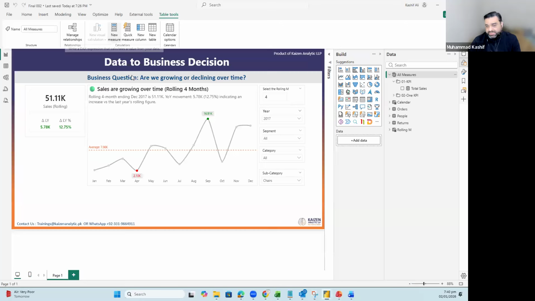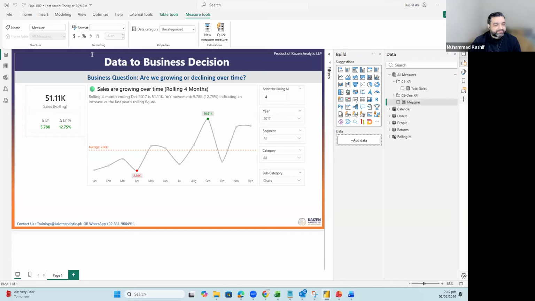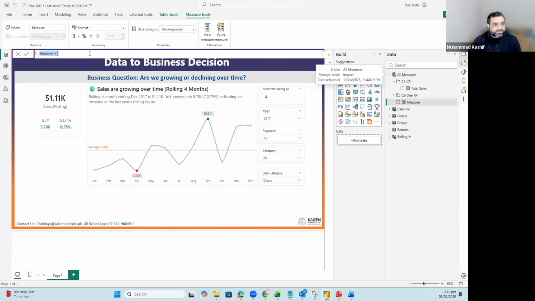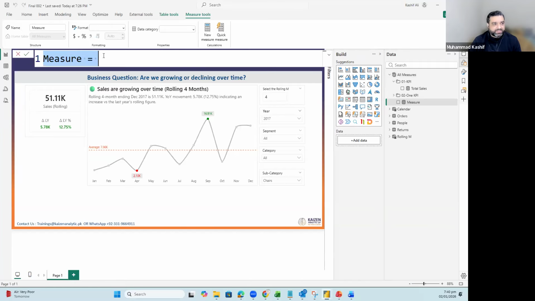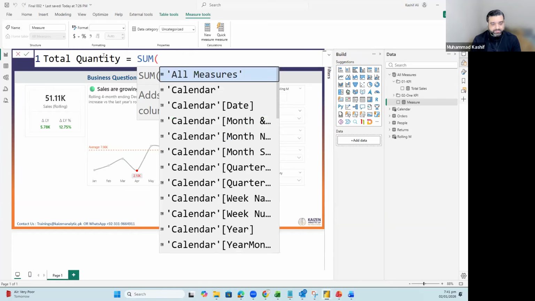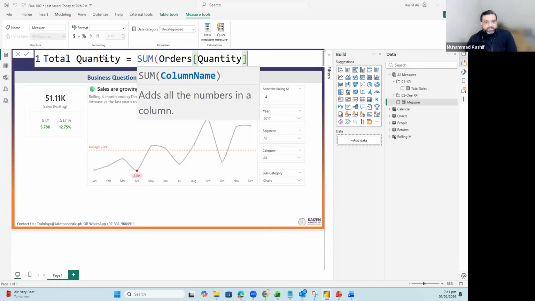I will click on new measure and let's first create measures. First is total quantity, sum of quantity.